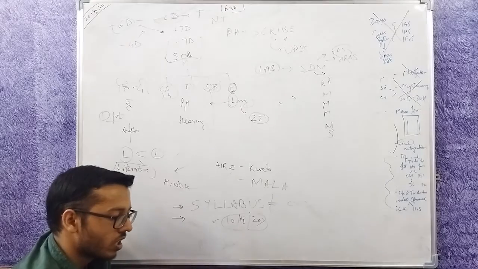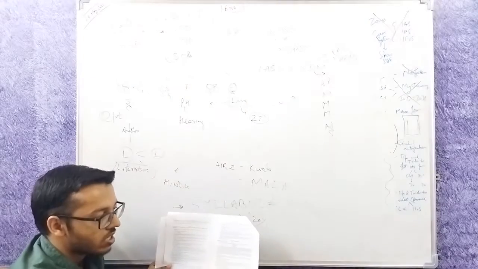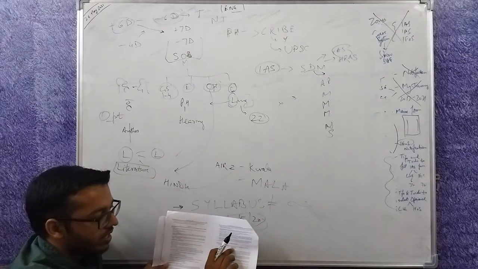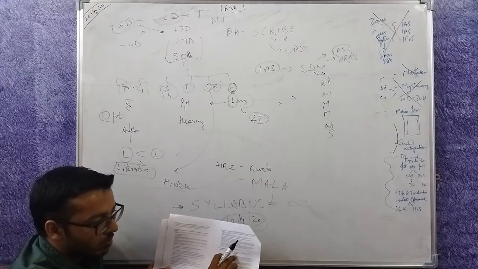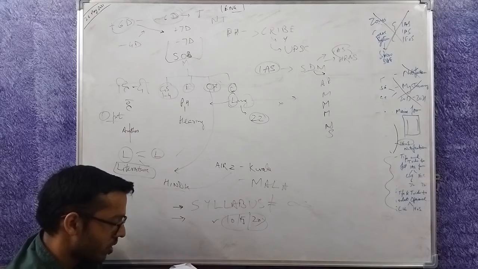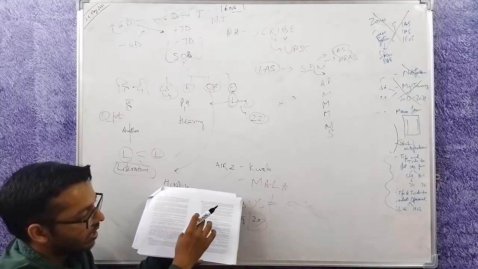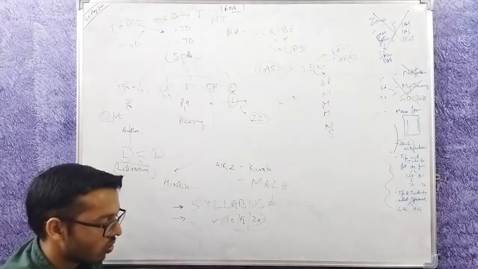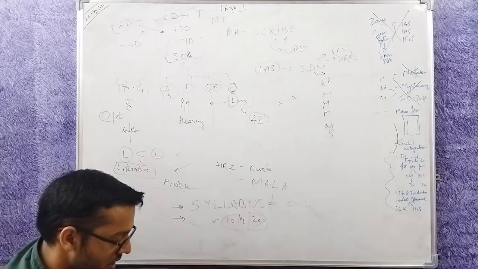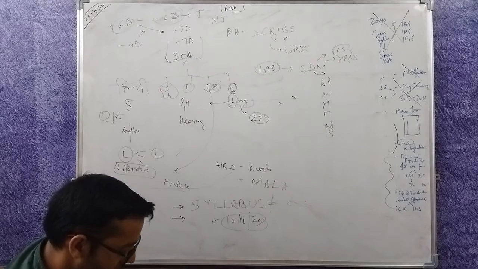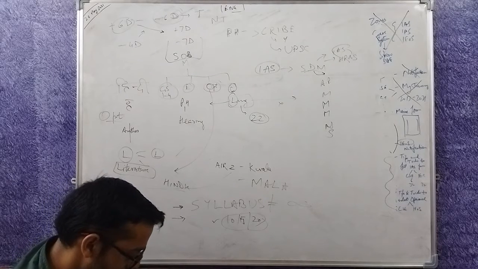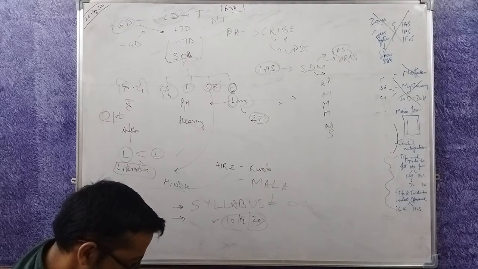And then there is the optional. From here on start the various optionals and their syllabus. Agriculture, paper 1, then agriculture, paper 2, then animal husbandry and veterinary science, paper 1, then paper 2, and so on. Most of the 180 pages of this notification comprise the syllabus of this exam. So this is the notification in some detail.